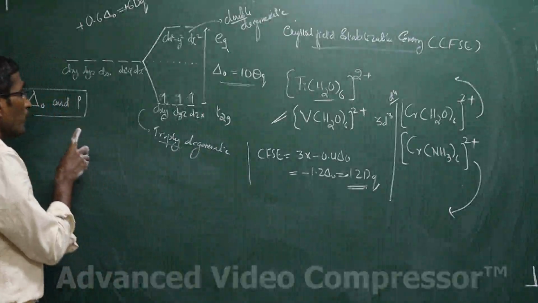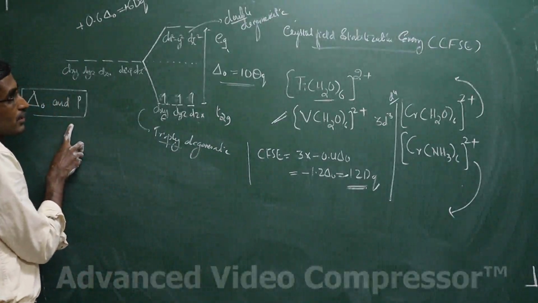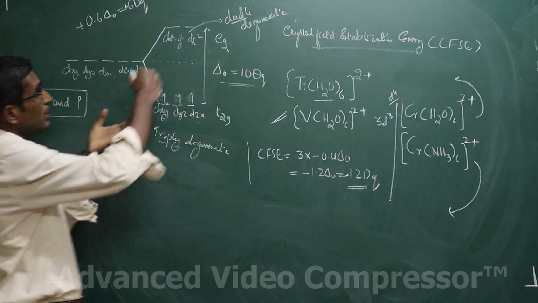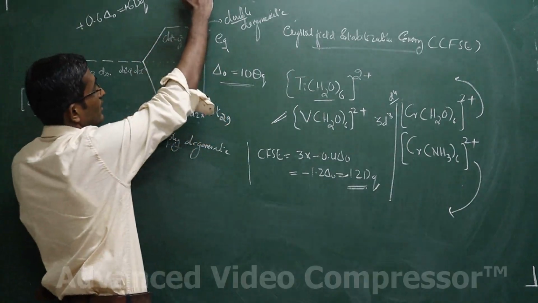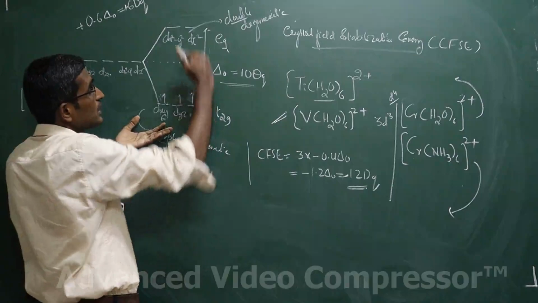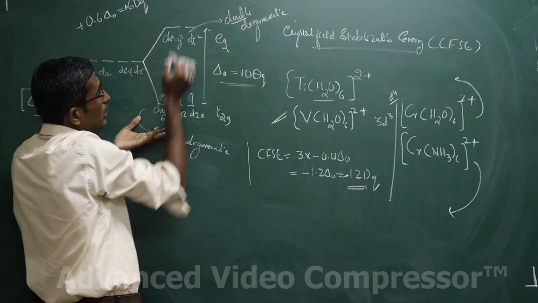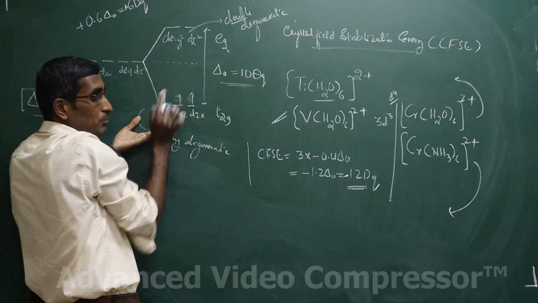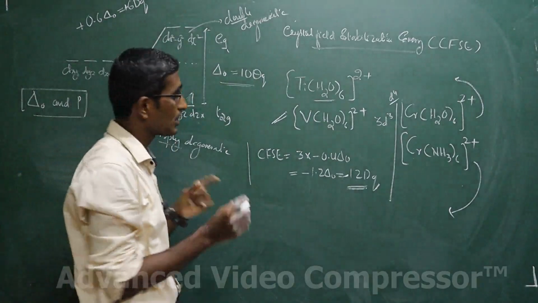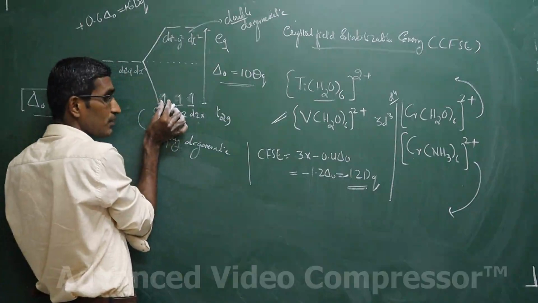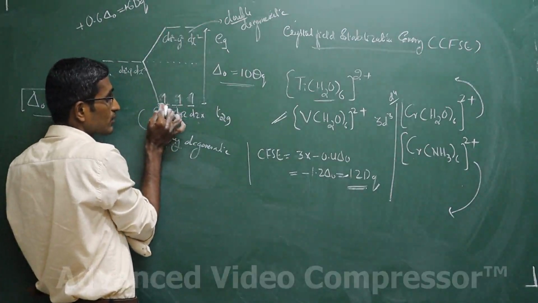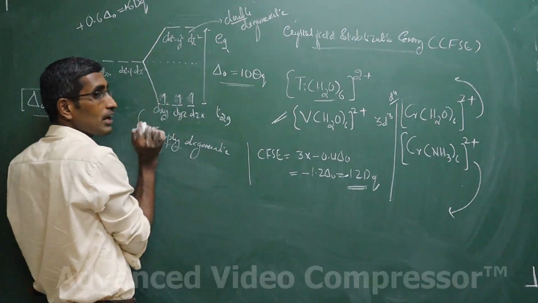So it all depends on delta naught and pairing energy, students. See, if the delta naught is so high, that is, the difference between the T2g and the Eg orbital is too high, then the electron prefers to pair, because pairing also requires energy, because the electron will be kept in the same orbital.